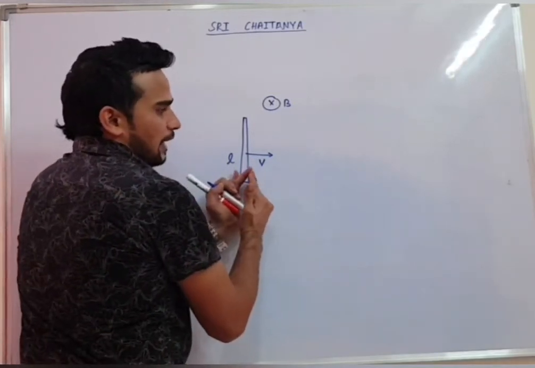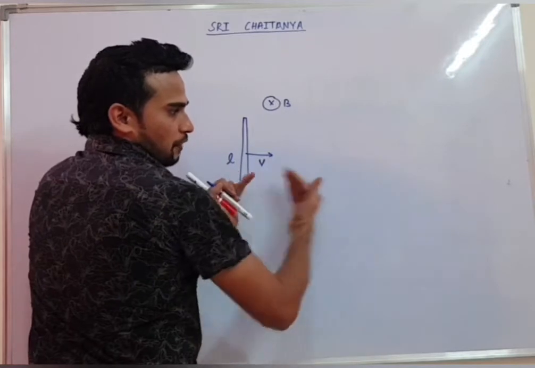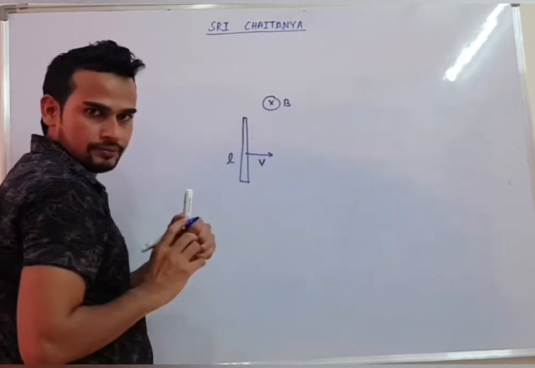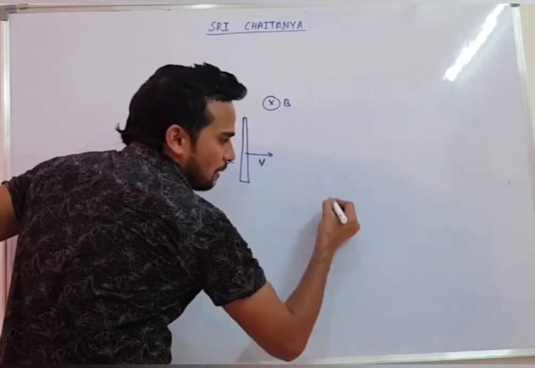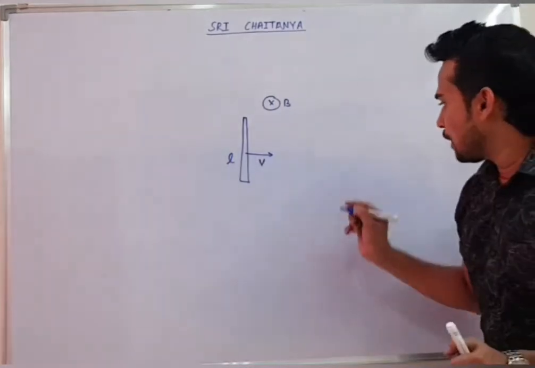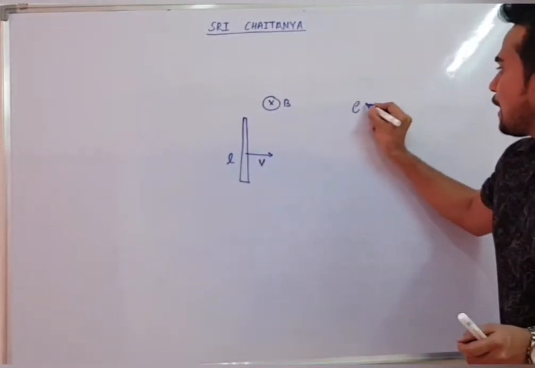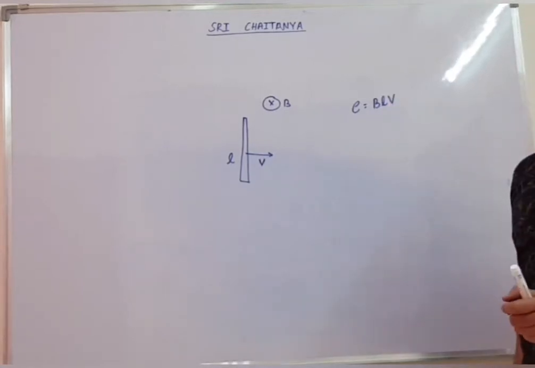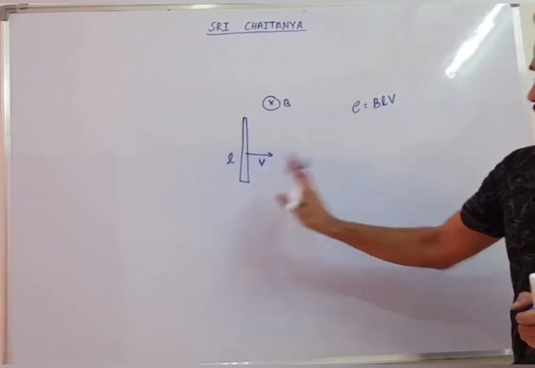If area increases, or if it cuts the magnetic field lines, it will generate EMF. Since this EMF comes due to motion, the value of this motional EMF will simply be BLV.